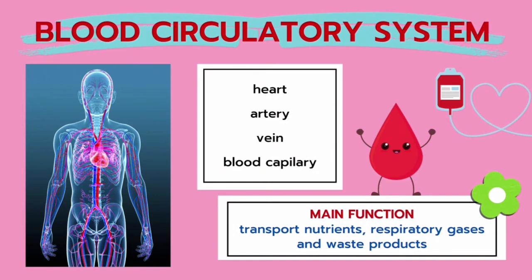After that, we have the blood circulatory system. The blood circulatory system consists of the heart, the arteries, the veins, and the blood capillaries that are all flowing inside our body. The main function of the blood circulatory system is to transport nutrients, respiratory gases such as carbon dioxide and oxygen, as well as waste products inside our body.